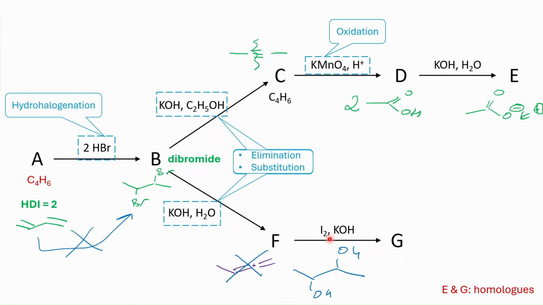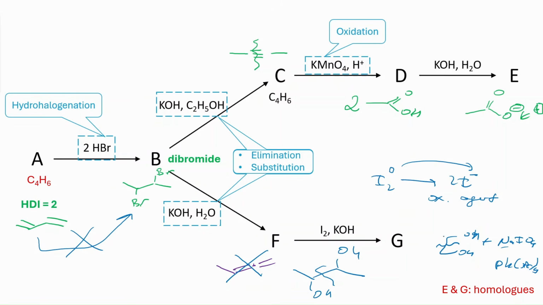So maybe iodine is an oxidizing agent. Iodine 0 goes to 2 iodide minus, right? So it goes down. That means it's an oxidizing agent, right? So it oxidized something. Maybe, I don't know, the carbon-carbon bond here is actually susceptible. Because we have this malaprade oxidation that takes diols, right? You have a diol, and then you can have sodium periodate. You can react that, and then it will cleave this carbon-carbon bond. There is also this reaction with lead tetraacetate. That's another possibility that takes a diol as basically an input. Our substrate is a diol, and it cleaves, it oxidizes the carbon-carbon bond.